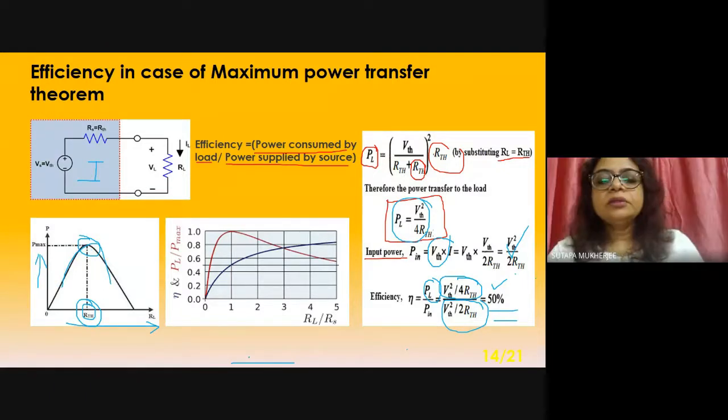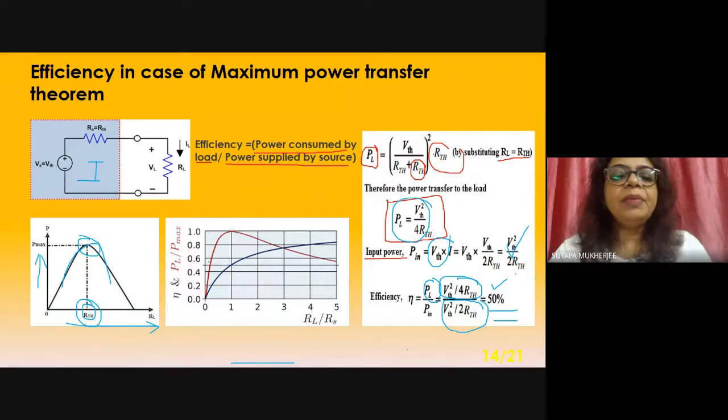Now go to the PL by P max and RL by RS. So RL and RS will be equal. At that point, the power is maximum.